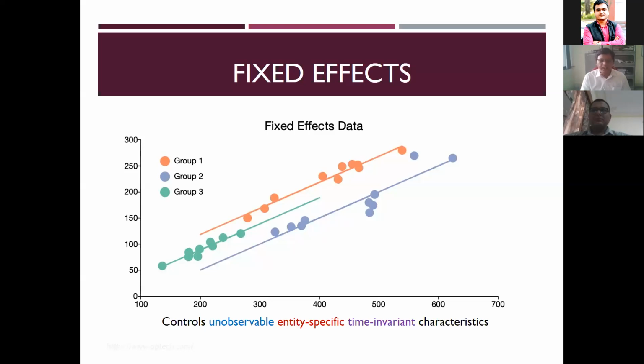It will not change. In that case, we can go for the fixed effect model, and there are different assumptions with which we can run it. One is that the slope remains the same. By slope, we know what it is, the rate of change. The rate of change for each entity remains the same, but the intercept is different. In growth accounting, by adjusting the intercept, we will study the technology progress.